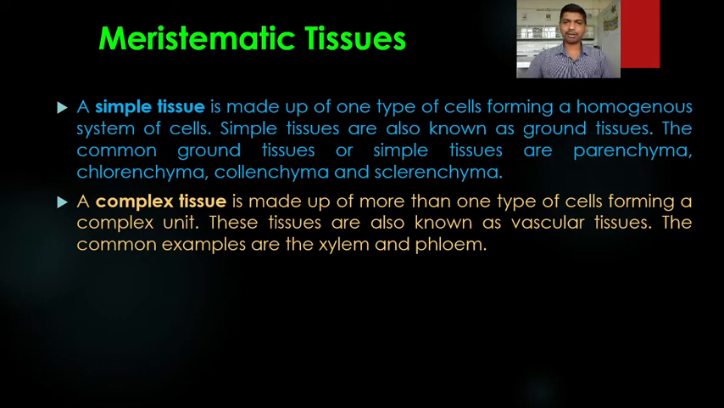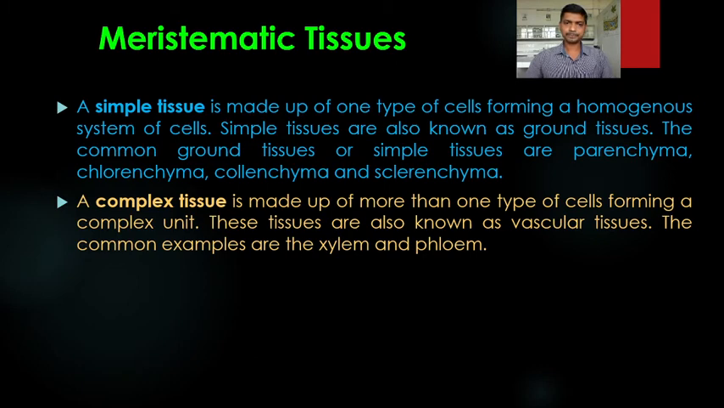The complex tissues are called vascular tissue because the xylem and the phloem, which are the complex tissues, are present in the vascular bundle. So they are called vascular tissue because of their presence in the vascular bundle. Vascular bundles are made up of xylem and phloem. So these complex tissues are also known as vascular tissues. The common examples are xylem and phloem.